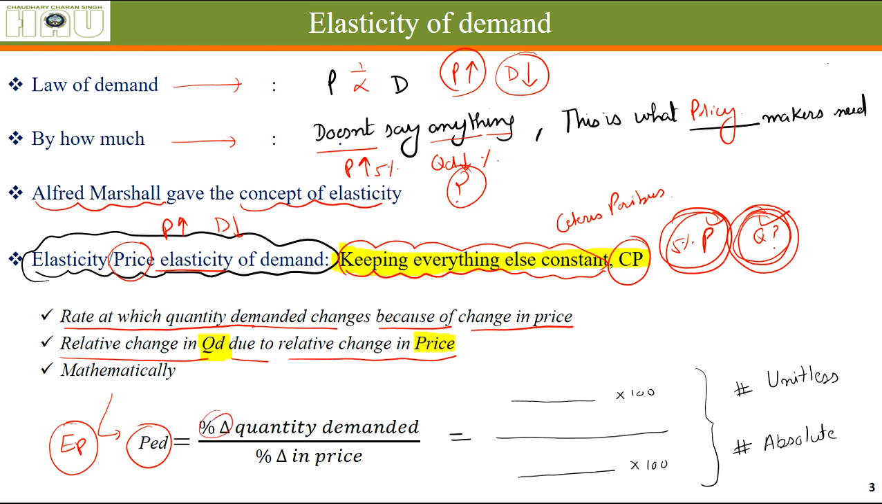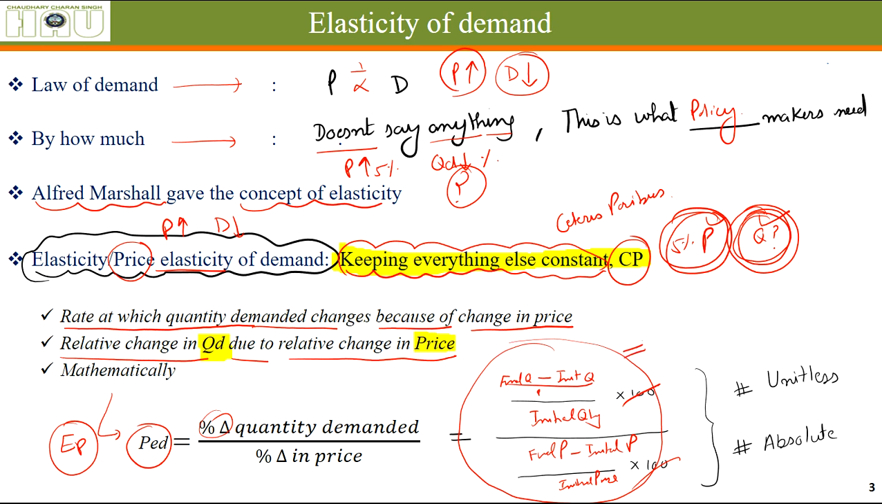How do we write it in a more elaborate way? Final quantity minus initial quantity, divided by initial quantity. Here also, final price after the change in price minus initial price, and again initial price. So this is the formula. As you can see, these things will cancel out, and the